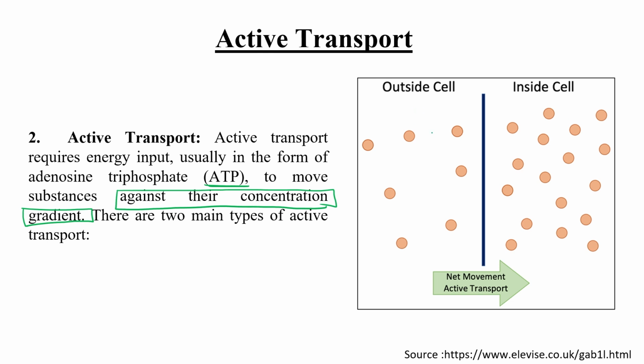As you can see in this picture, the concentration of this substance is less outside the cell, and inside the cell it is in ample amount, but this molecule needs to come inside the cell, so against the concentration gradient. In this situation we need to use ATP.